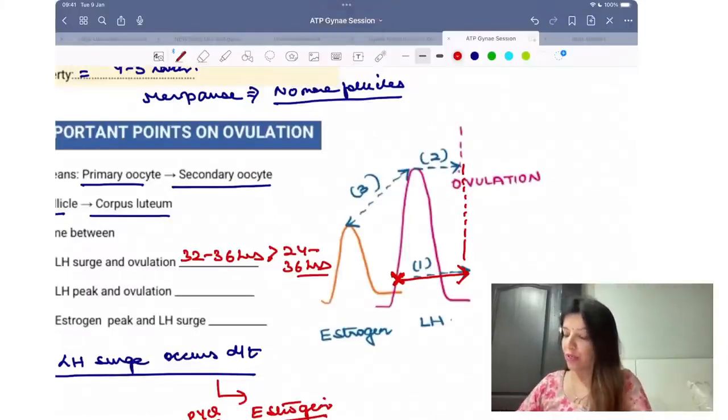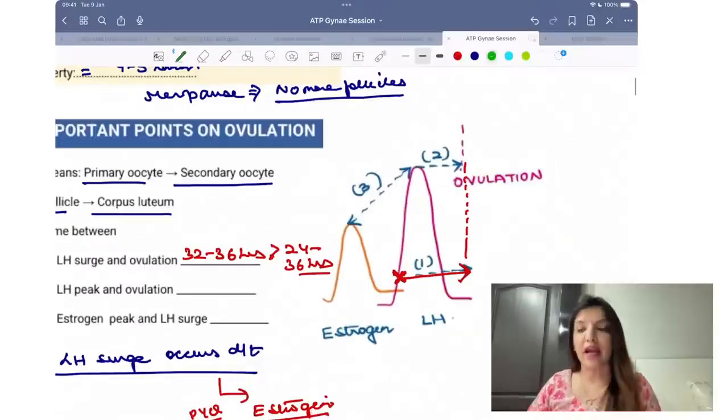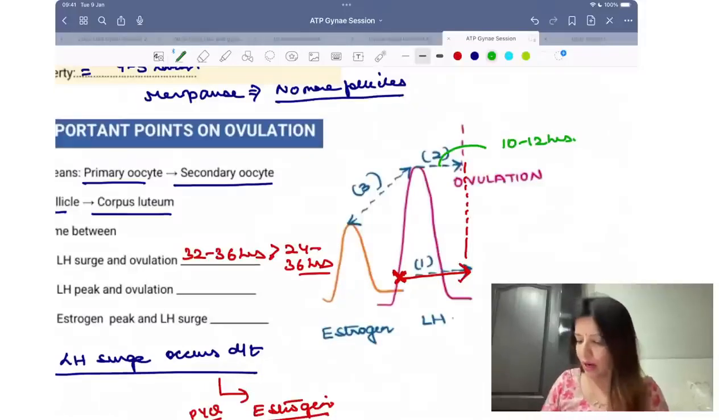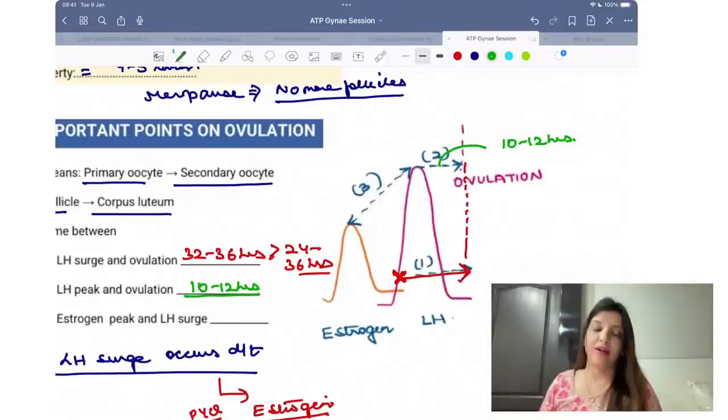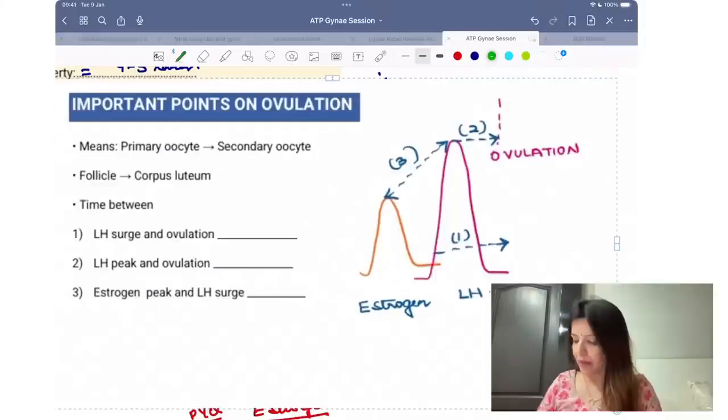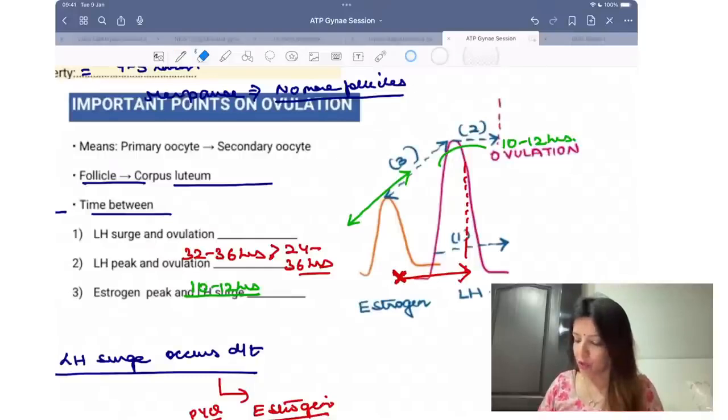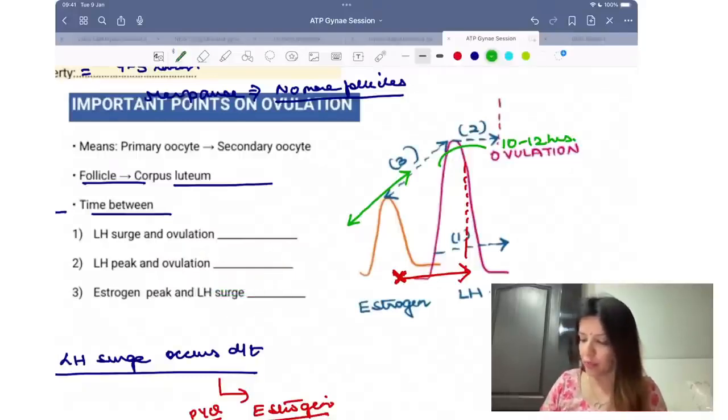Got it. Now tell me, what is the time gap between LH peak and ovulation? It is 10 to 12 hours. Third important question: what is the time gap between estrogen peak and LH peak? Tell me, between these two peaks, what is the time gap?